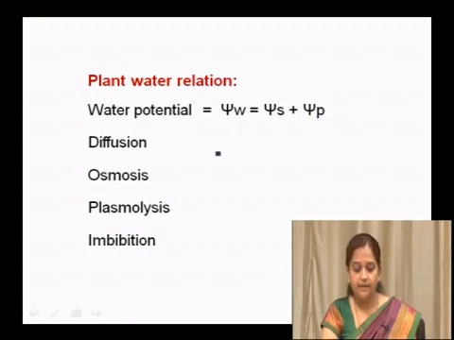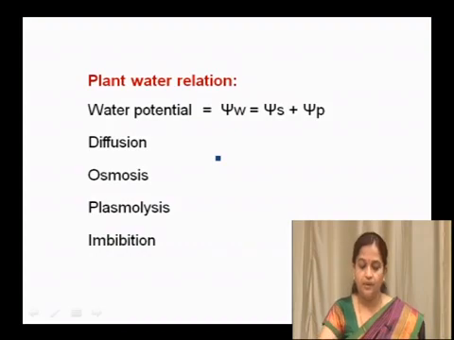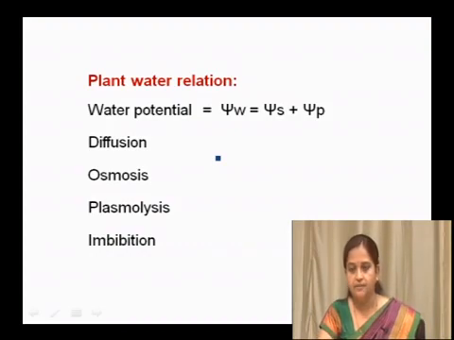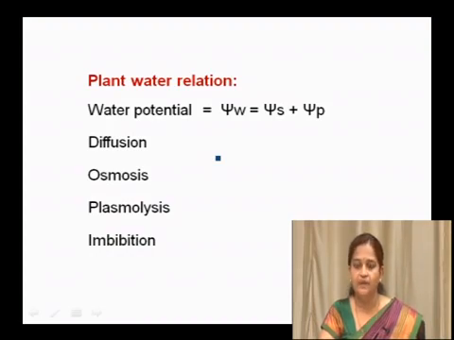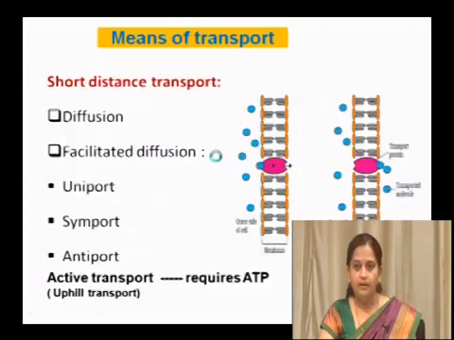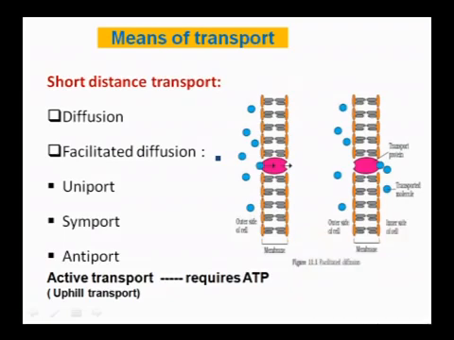Next, based on this, we are also learning diffusion in this transport system. Diffusion plays an important role, especially for gases and liquids. Then we will move to osmosis, and in this topic we also study plasmolysis and imbibition. In transport, whether it is short or long distance is important.